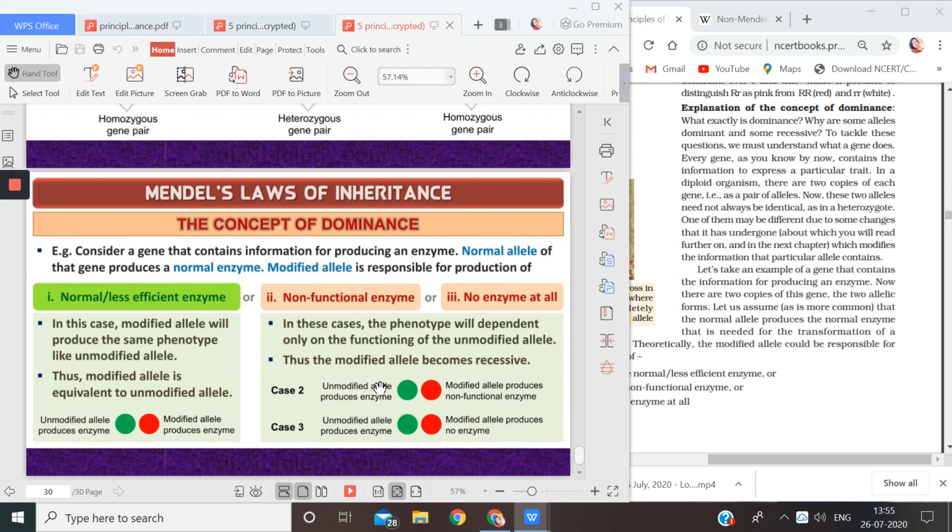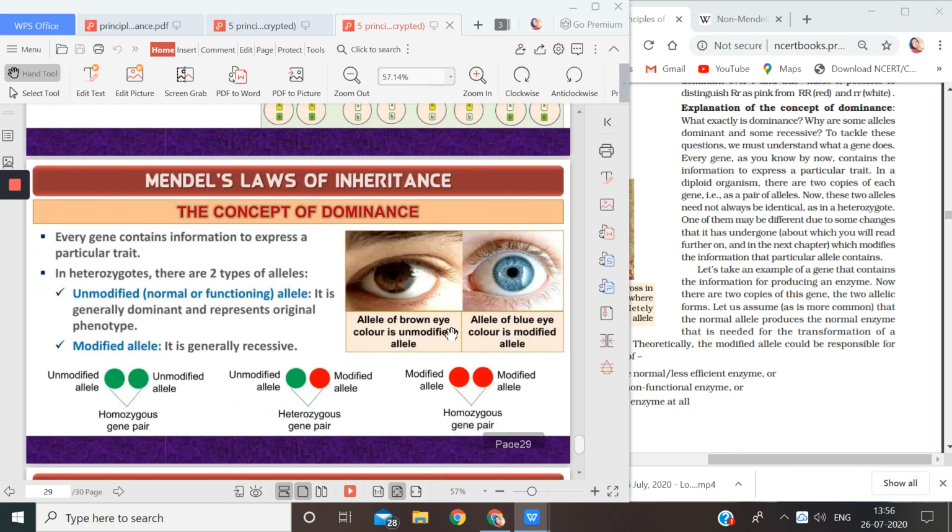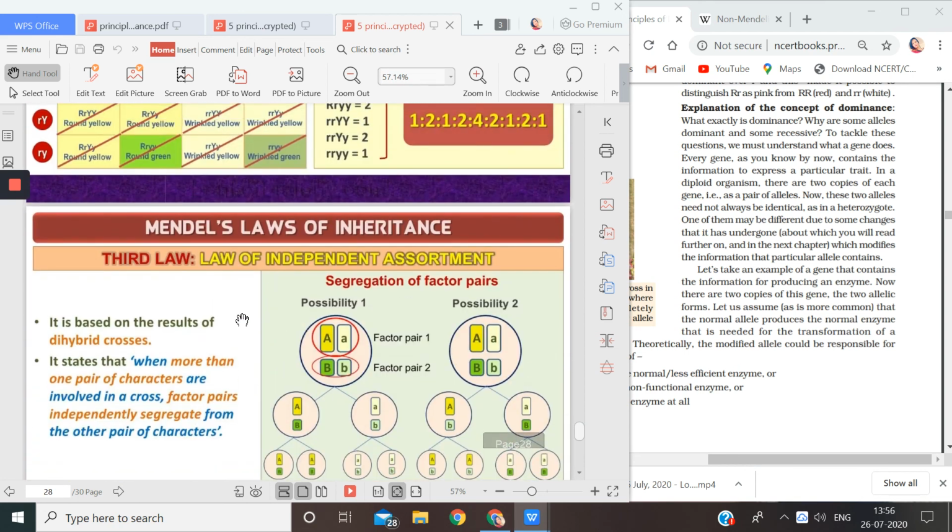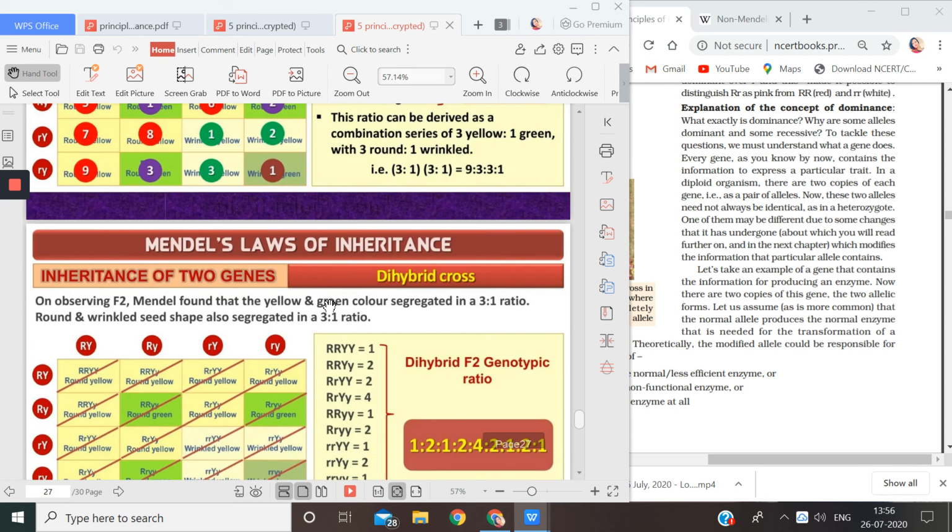So here the unmodified allele produces an enzyme, and the modified allele produces an enzyme, but it has no function. And here it produces an enzyme, but here it will produce no enzyme at all. So I hope I am clear with the concept of dominance and also the previous topic that we did, incomplete dominance. Thank you.